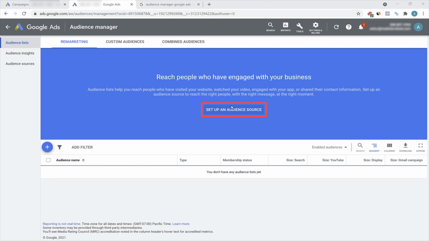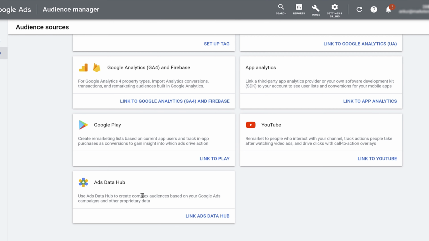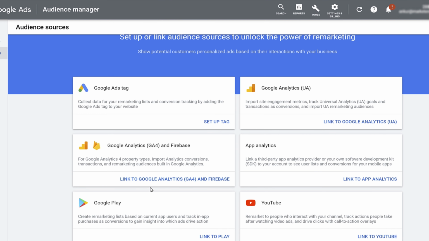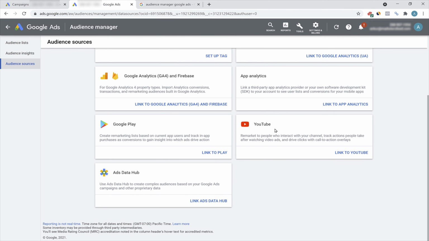As you can see here, first you have to select the source. So if you click here on set up an audience source, you're directed here. And here you have to select the source. As I told you, you can set up the tag. Just like Facebook has the Pixel, you can add the Google Ads tag to your website, or you can even connect your Google Analytics. Google Analytics also has a host of data about the traffic that you're generating. Similarly, if you're running video ads, then you can also connect your YouTube channel and remarket to all the people who have interacted with your ads. So let's say if 1,000 people clicked on your YouTube ad and only 10% took the action that you are promoting, then you can remarket.